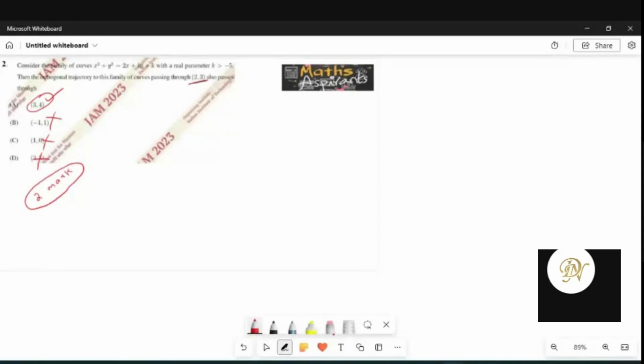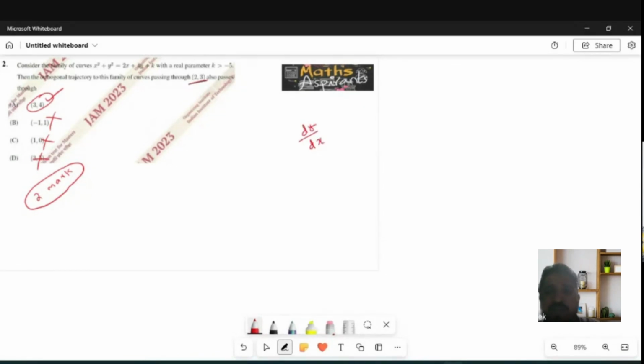So when we make it dx by dy, y will be on the top, y minus 2 by x minus 1. Okay, I will tell you. Here what we have, dy by dx is equal to 1 minus x divided by y minus 2. Agree?